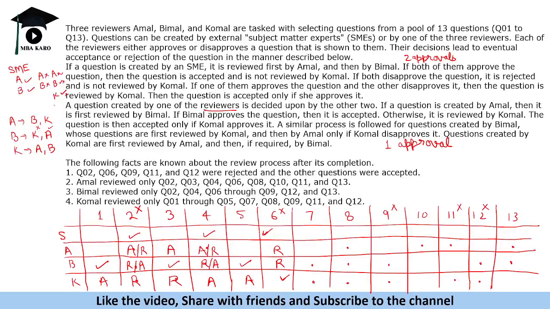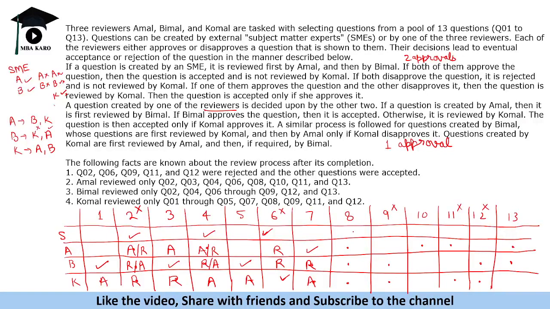Okay. Now, question number 7 got approved and did not come from here, because Amal would have reviewed it. So that means Amal created it. Now, it requires one approval. So that means it was not approved here, because if it was approved here, it would not go here. So approved, rejected, and this person approved it.